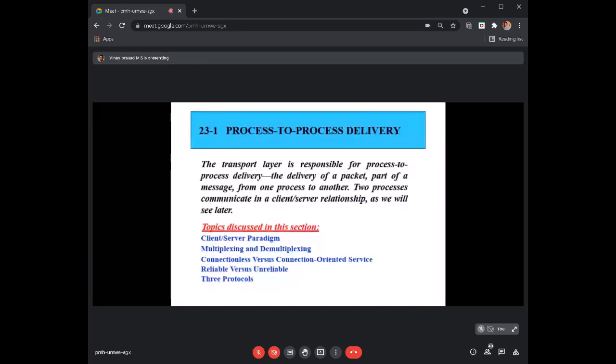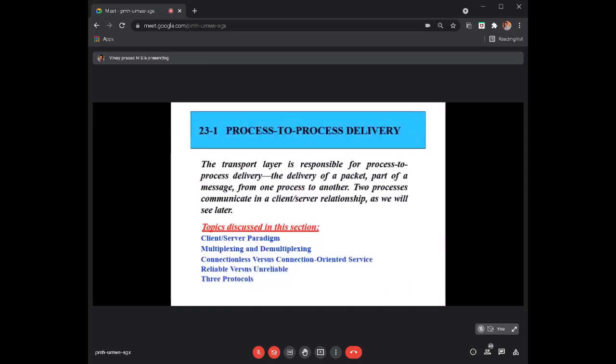There is another protocol which is a hybrid of these two, TCP and UDP, which we call SCTP. At the transport layer we majorly work with three protocols: SCTP, TCP, and UDP. But we will only discuss UDP and TCP, which are part of your syllabus. We are not discussing SCTP.